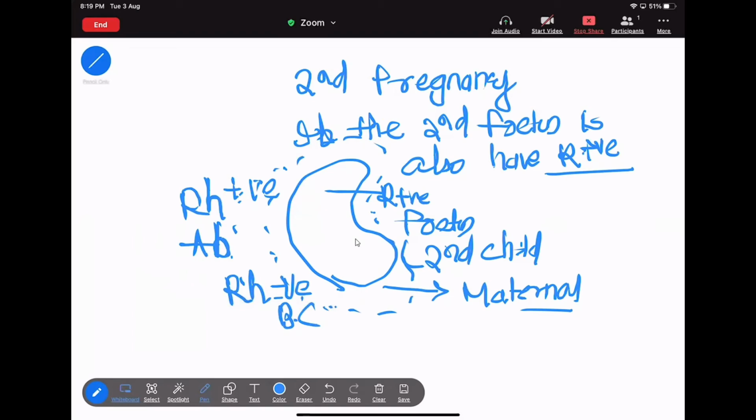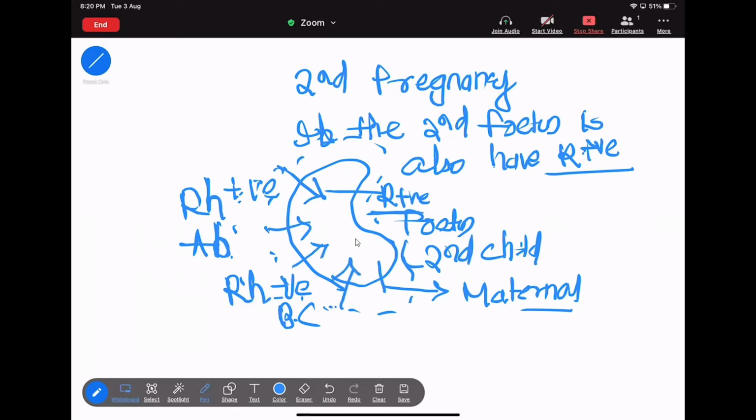Okay. Now, if this second child is Rh positive, do you know that the antibody has the capacity and the potency to transfer, or you can say it will enter the placenta.